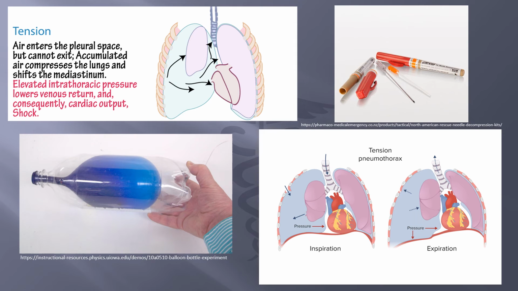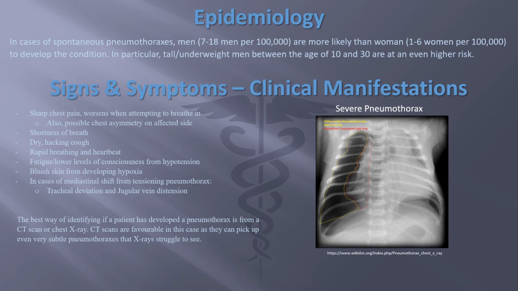This is similar to blowing up a balloon inside a bottle, where the volume of the balloon or lung will not deflate until a hole is punctured in the side, where the bottle volume represents the thoracic space continuously decreasing with each breath. Men are more likely to have a spontaneous pneumothorax, with 7 to 18 per 100,000 compared to women, which is 1 to 6 per 100,000. In particular, tall underweight men between the ages of 10 and 30 are at an even higher risk.